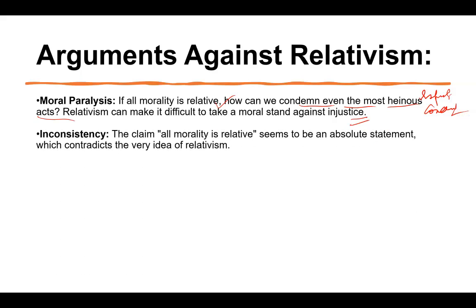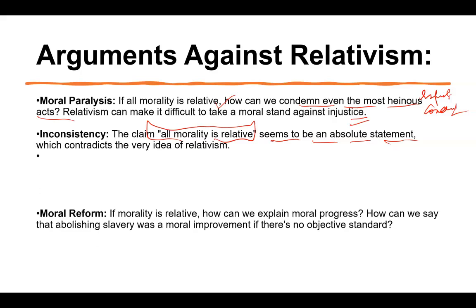Next important thing, inconsistency. When you say that all morality is relative, it is completely inconsistent, right? Nothing is wrong as per this theory, right? It becomes an absolute statement. So this whole idea of relativism actually makes everything very subjective. It is not objective, right?